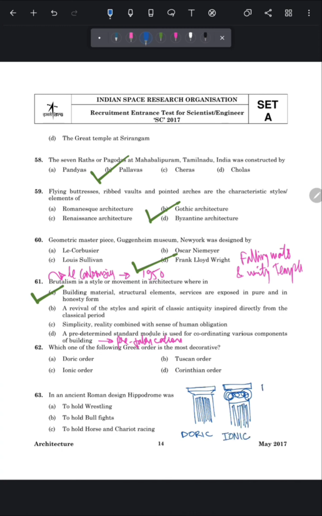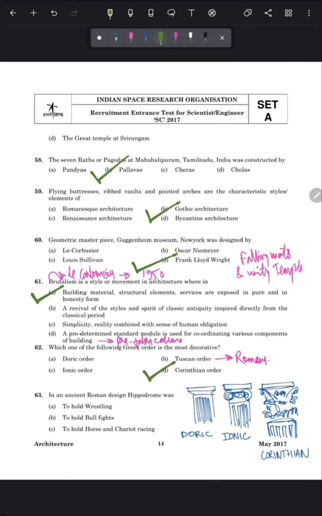And the third one is Corinthian. So Corinthian is the most decorative Greek order. It has leaf and flower, and it looks like this. It also has flute. So these are the three orders that were developed by Greeks, whereas Tuscan order was developed by Romans. And the correct answer of this question is Corinthian order, which is the most decorative Greek order.